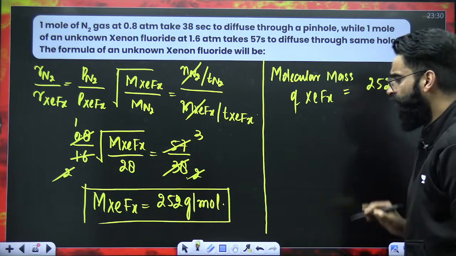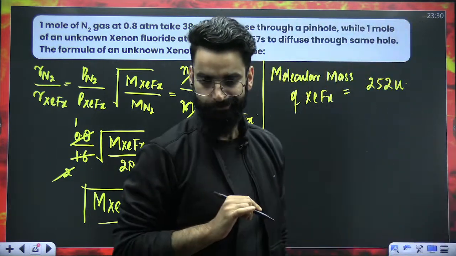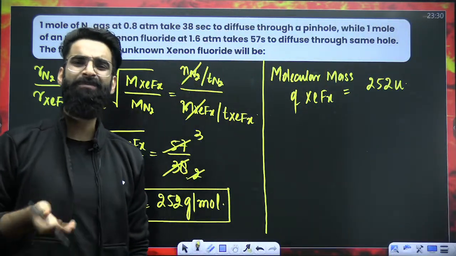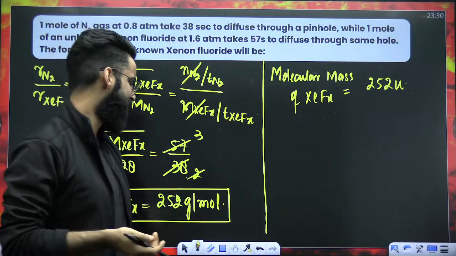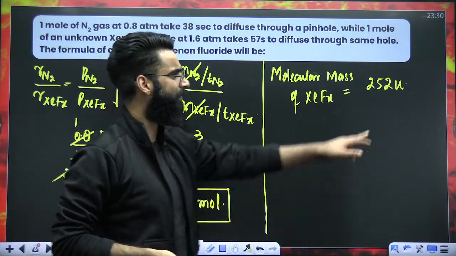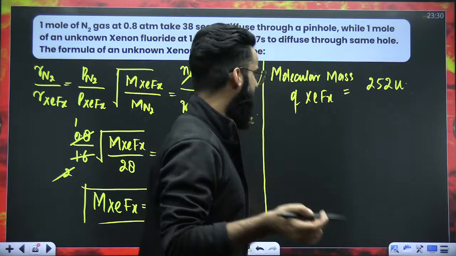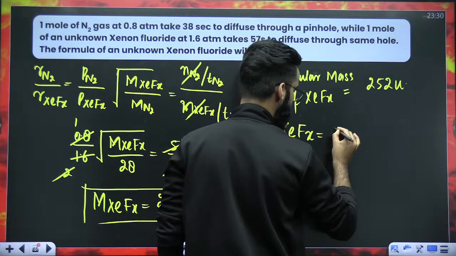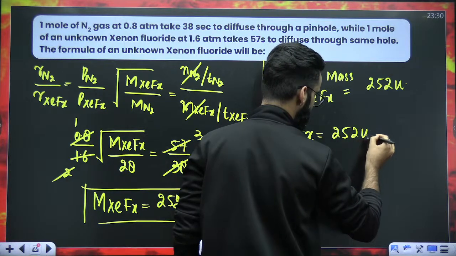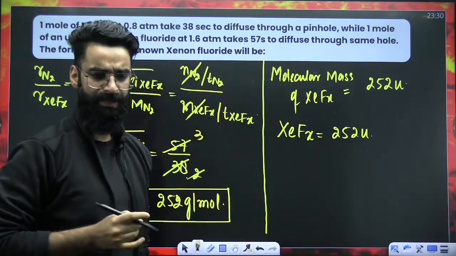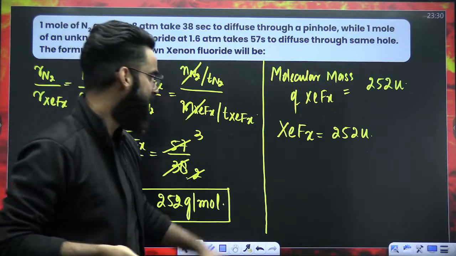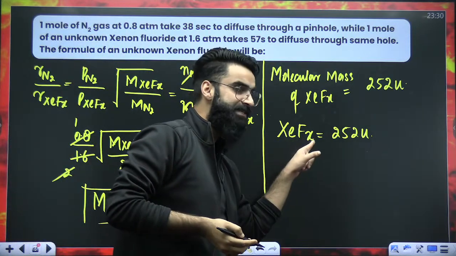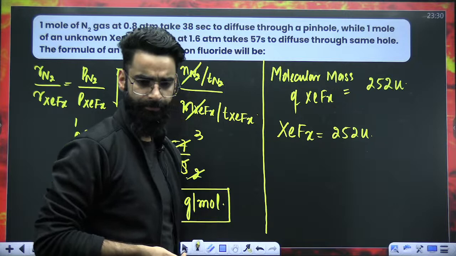Instead of grams per mole, you'll write U, right? How do you convert molar mass into molecular mass? Just replace the units. In place of grams per mole, you have to write U or AMU. Now, since we got to know the molecular mass of XeFx is 252 U, correct? What is molecular mass all about? Molecular mass means sum of atomic masses. Sum of atomic masses of all these elements will be equal to 252, right?